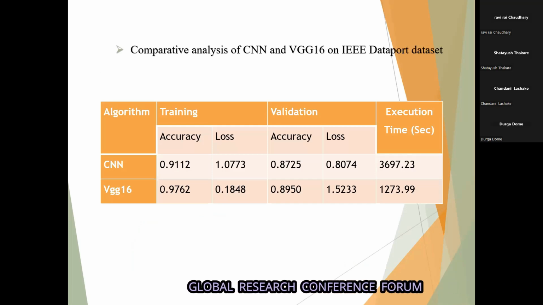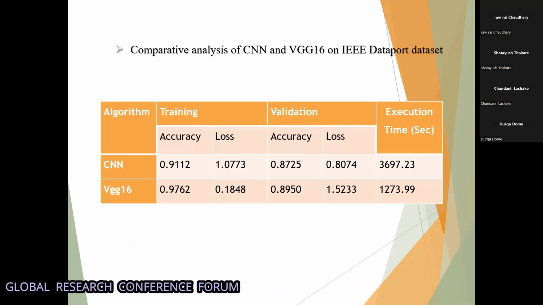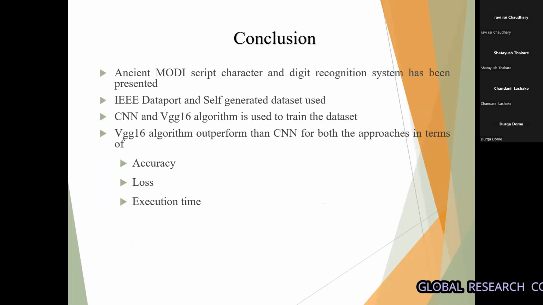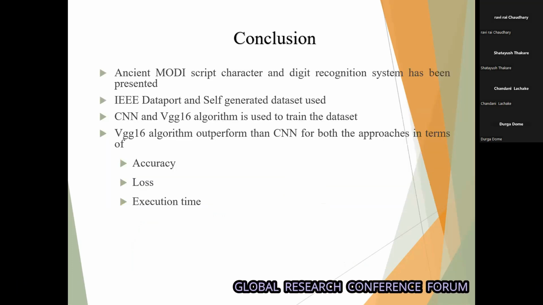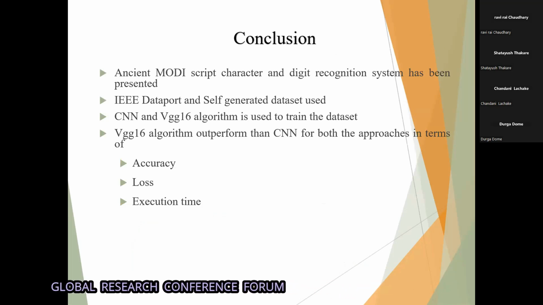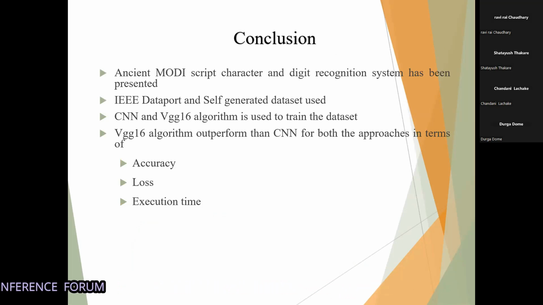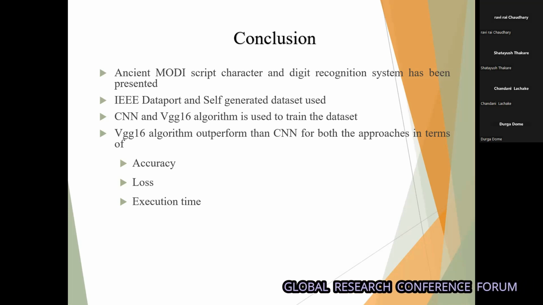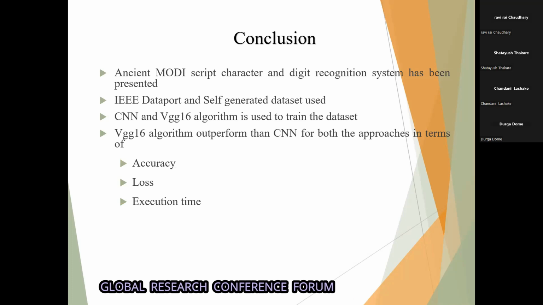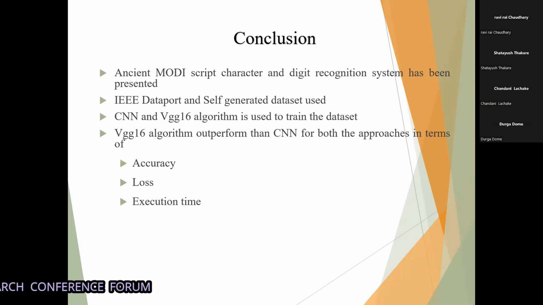This is the comparison between CNN and VGG16 in training, validation, and execution time. Conclusion: a Modi script character and digit recognition system has been presented in our project. This approach presents Modi character recognition using a convolutional neural network algorithm and then the VGG algorithm.